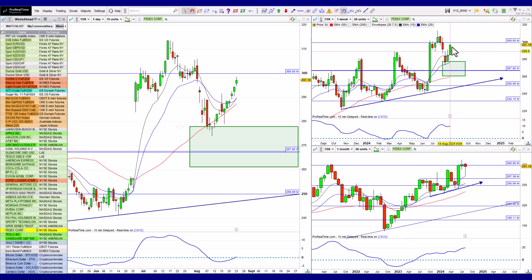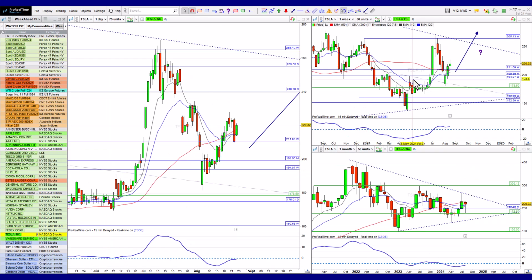Beautiful pullback into this area. Really nice bullish move, continuation to the upside. Tesla continues to sort of trickle its way to the upside here. It is in an uptrend on the weekly, and obviously it's working its way through this kind of triangular shape, pinching here, but it continues to look more bullish than bearish at this time.